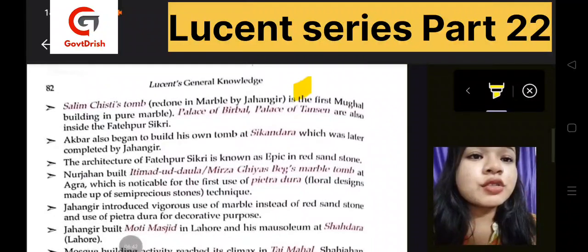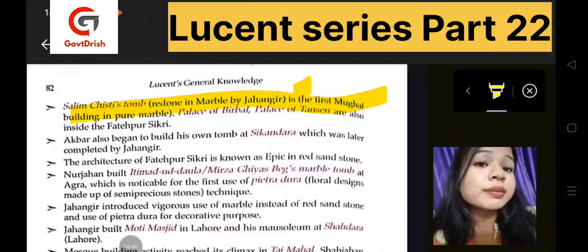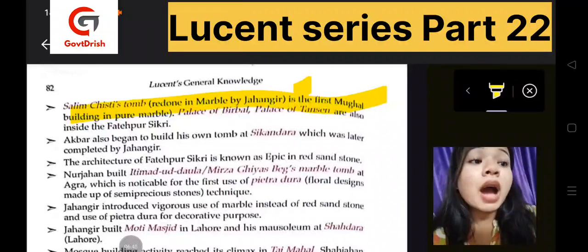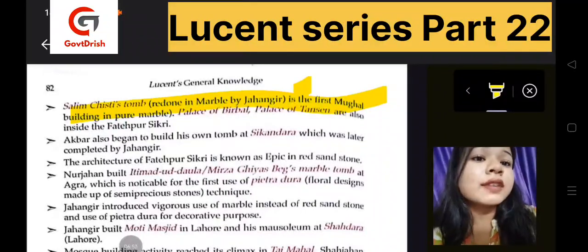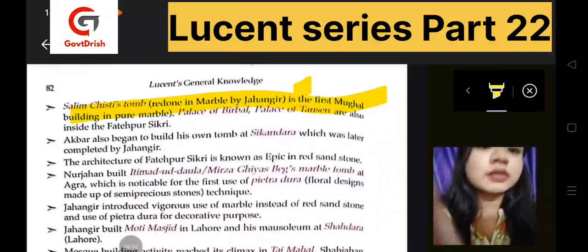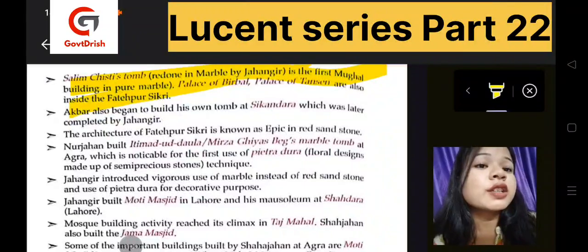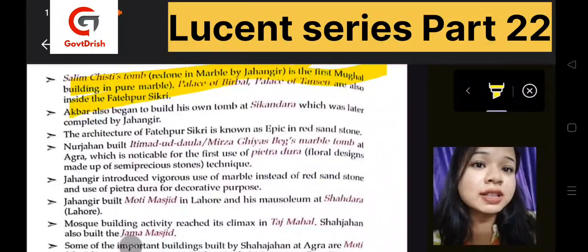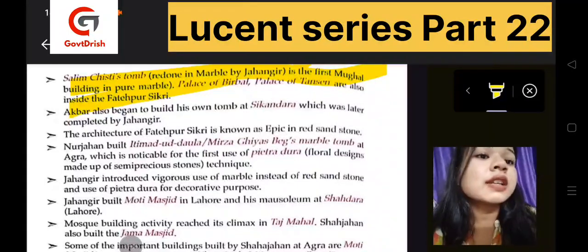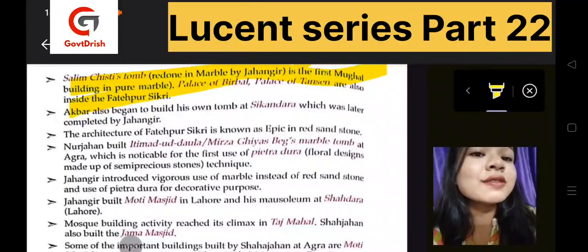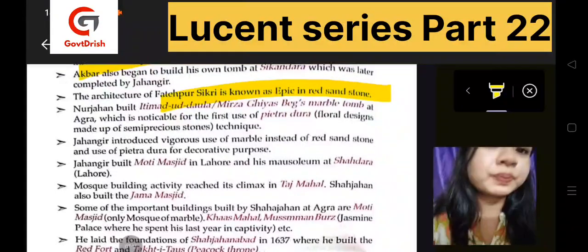Then Salim Chishti's tomb was redone in marble by Jahangir, and it is the first Mughal building in pure marble. Okay, which building was in pure marble? Salim Chishti's tomb. Then we have the palace of Birbal, the palace of Tansen. These are all inside Fatehpur Sikri. He also began to build his own tomb at Sikandara, which was later completed by Jahangir. Then the architecture of Fatehpur Sikri was in red sandstone. What was used? Red sandstone.